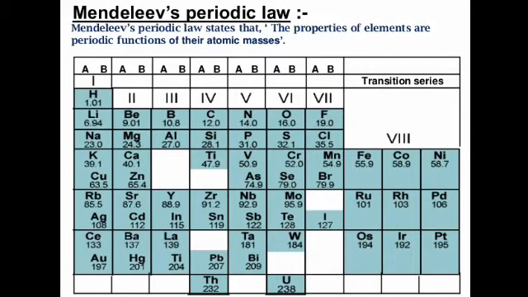This is Mendeleev's periodic law and periodic table. According to Mendeleev, the properties of elements are the periodic function of their atomic mass, and this is the periodic table that was formulated by Mendeleev.